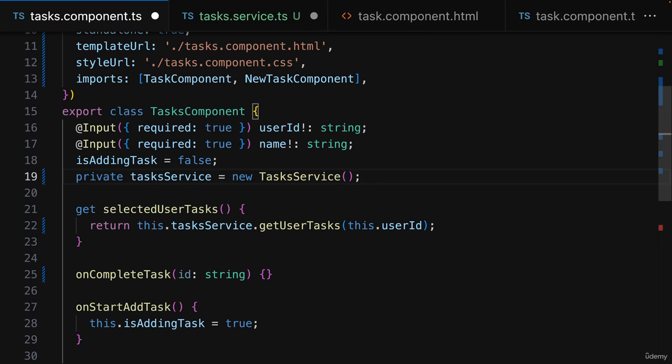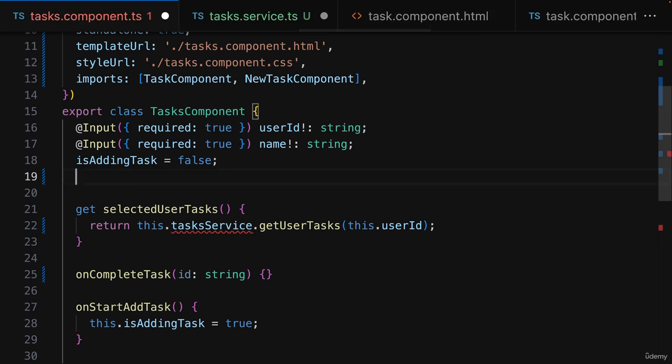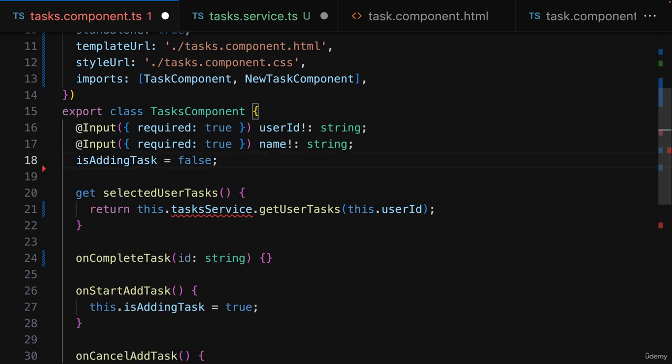The idea behind dependency injection is that you don't create this instance on your own, but that you instead tell Angular that you need such an instance and you let Angular create it. And therefore, Angular can create this instance once, and you can then use this one instance in different components, and therefore you would be operating on the same data.